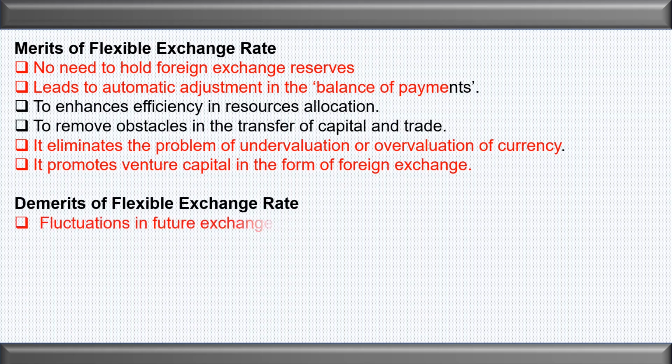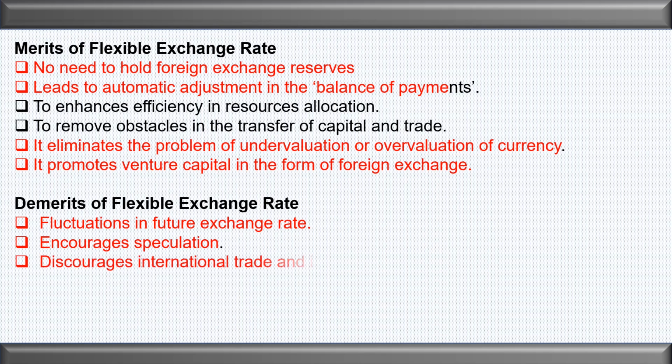Now let us see the demerits of the flexible exchange rate. The first is fluctuations in the foreign exchange rate. Then it encourages speculation. Next is it discourages international trade and investment. And remember one thing, the main disadvantage of the flexible exchange rate system is that it becomes very difficult for the country to implement foreign exchange policy. Why? Because the fluctuations are too much in the flexible exchange rate system, so it becomes very difficult to implement the foreign exchange policy in the country.